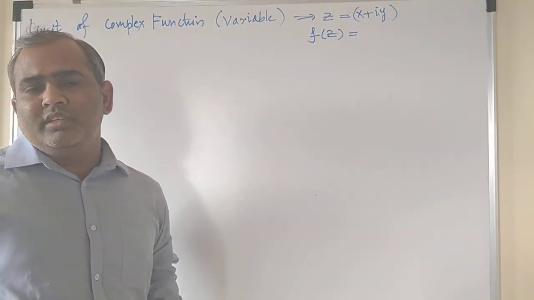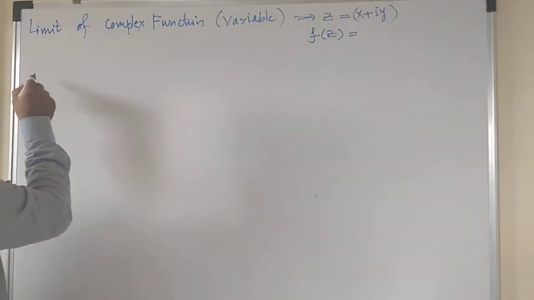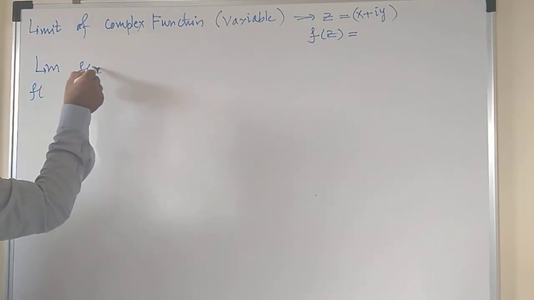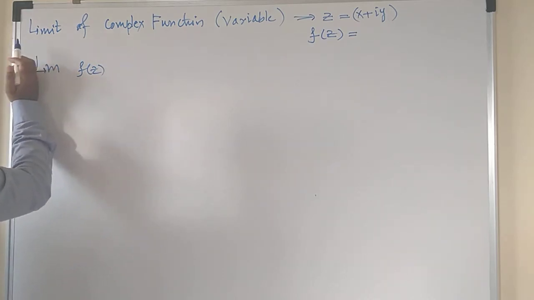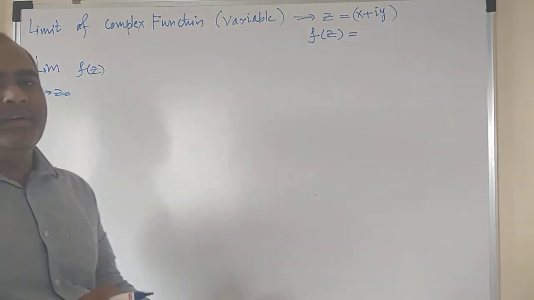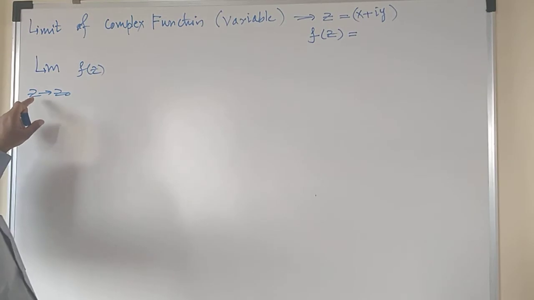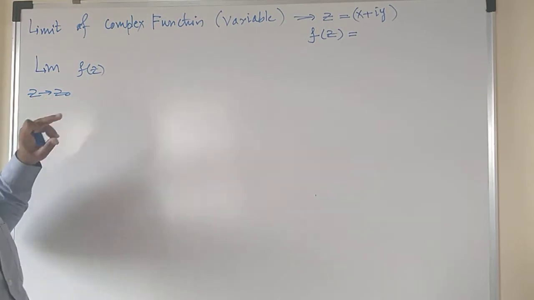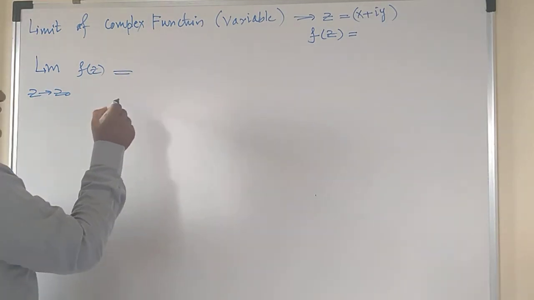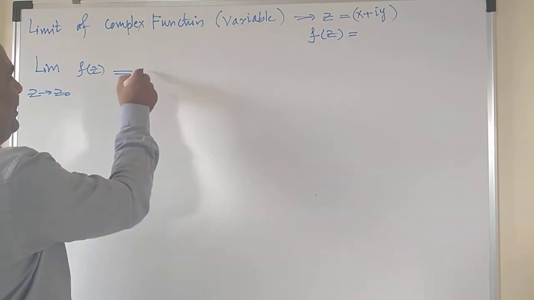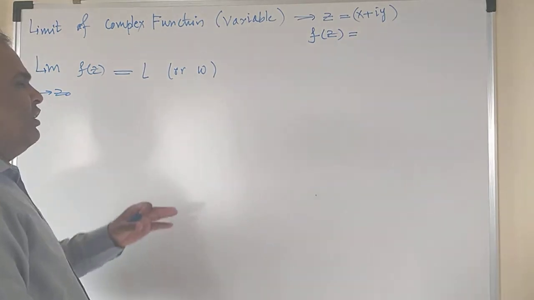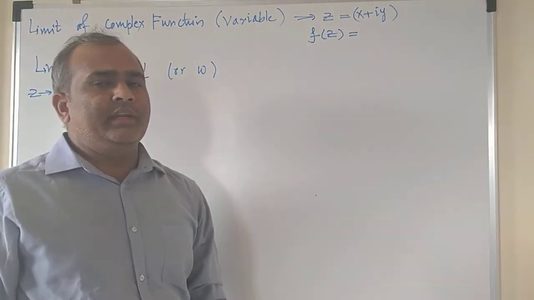The limit of a complex function is said to exist if limit of f of z as z tends to z naught, where z naught is any arbitrary point that the complex variable z approaches, is said to have a limit L or W. In some books W is used; these are dummy variables, you can use any letters.